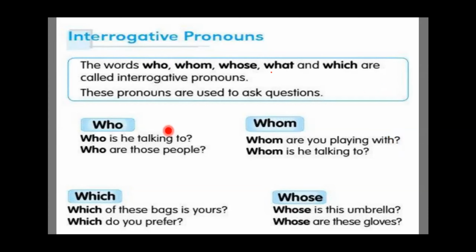Now let's take a look at the examples. Who, the first interrogative pronoun: Who is he talking to? Who are those people?